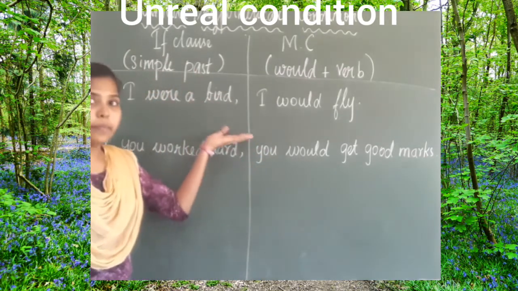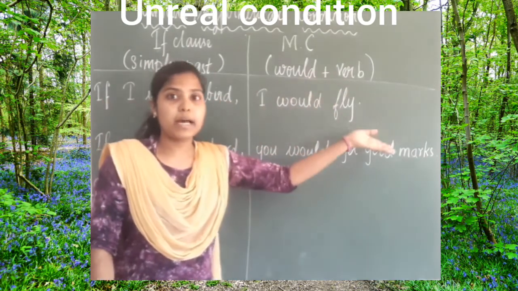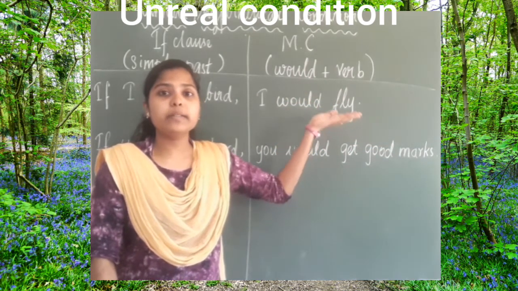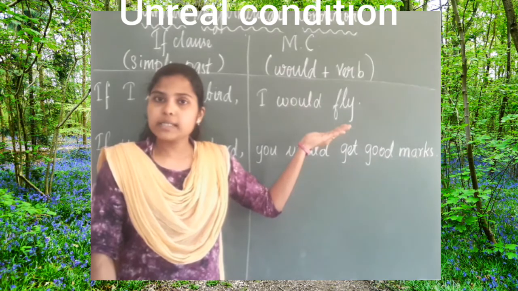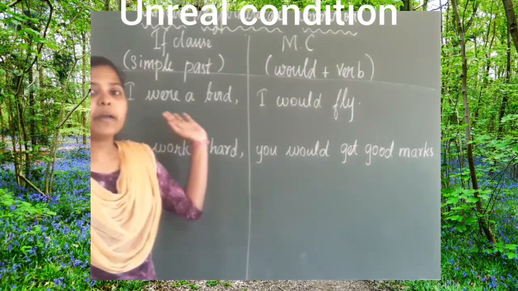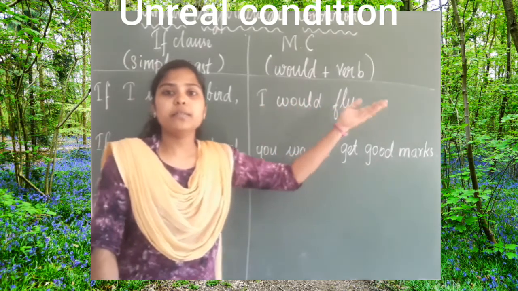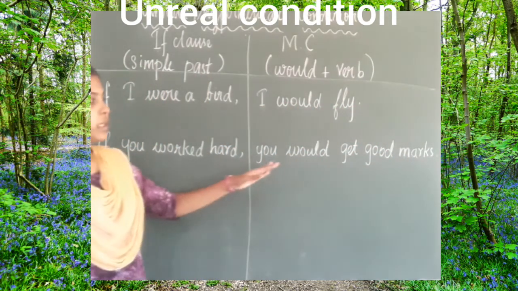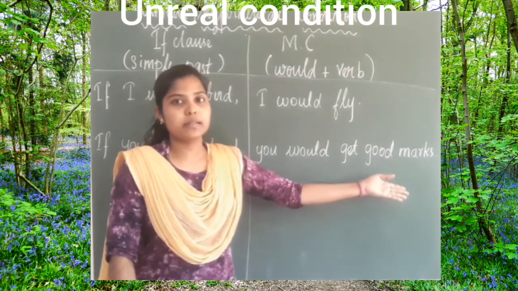If I were a bird, I would fly. It does not talk about the past. It is talking about the present or the future. If I were a bird, I would fly. Next, if you worked hard, you would get good marks.